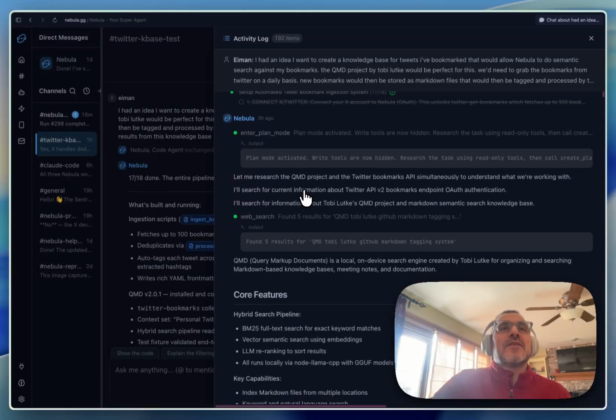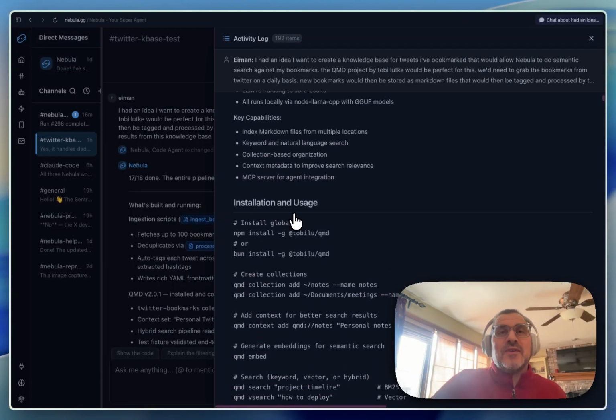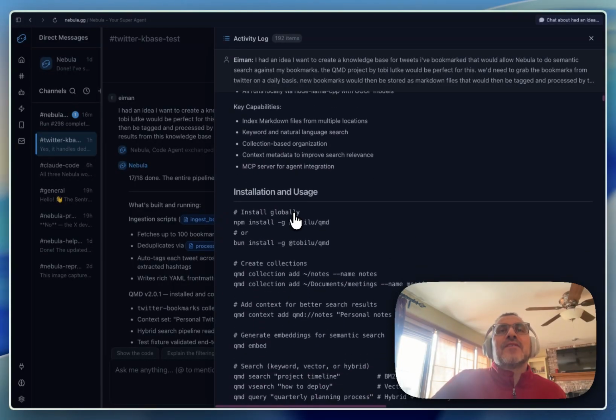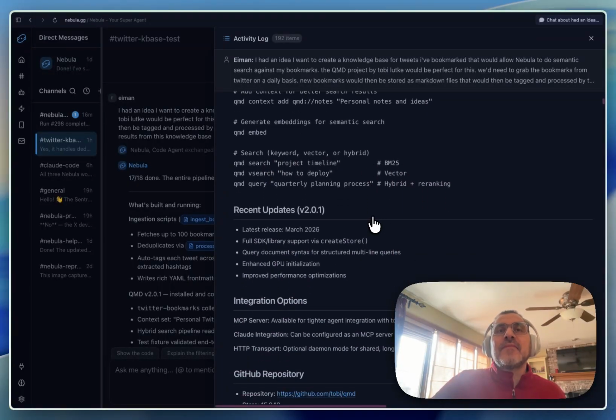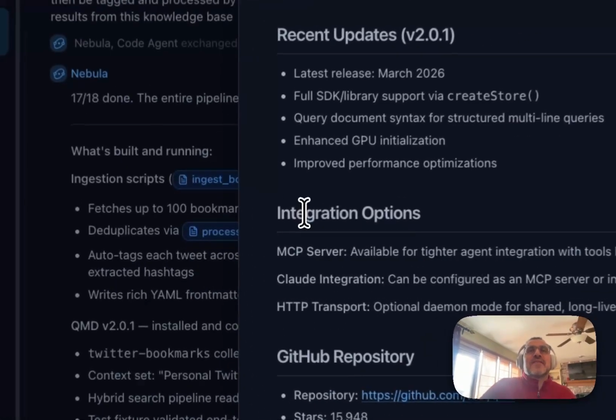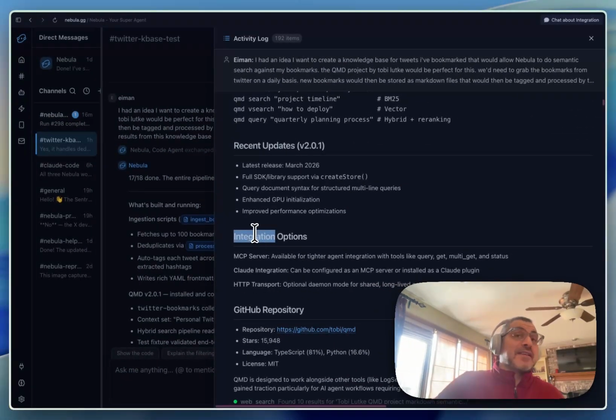And so what you see here as we look at the activity after I had given my prompt is you can see that Nebula began by activating the plan and began to do web searches and began to gather its own knowledge of what QMD was, how it's installed, how it's invoked, and then also looking with an eye towards how we are going to integrate it.